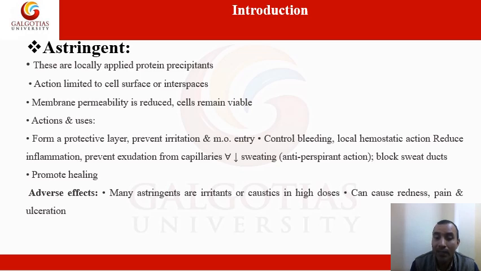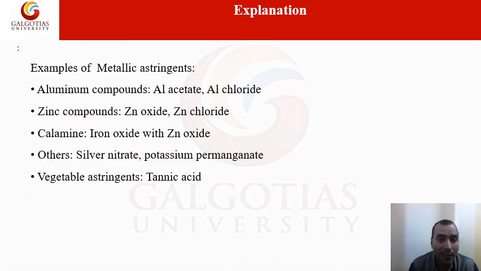It can cause redness, pain and ulceration. If you are using it at a high dose, it can cause redness, pain and ulcers, so be cautious when using these astringents.